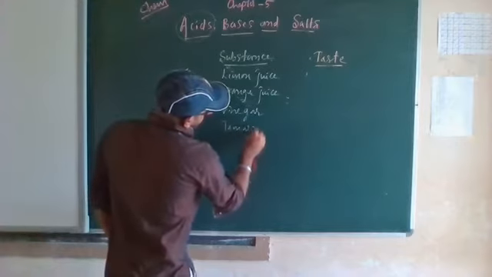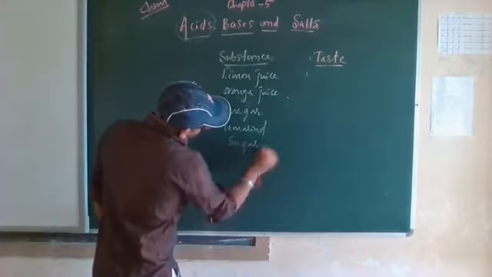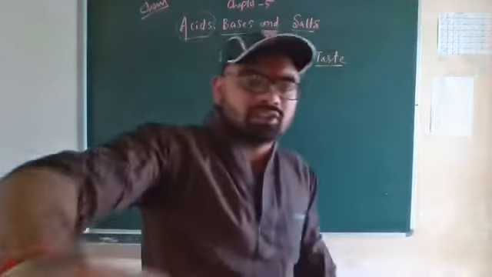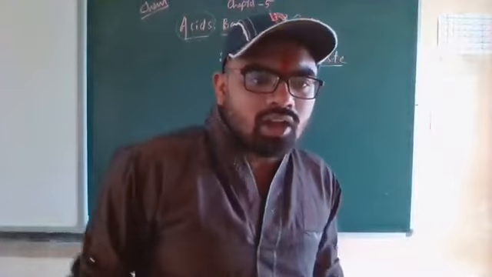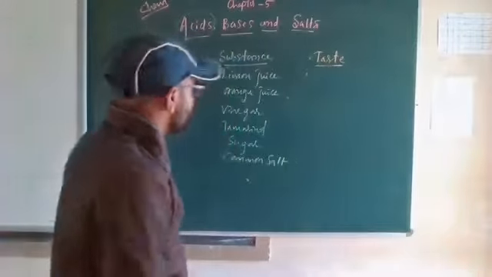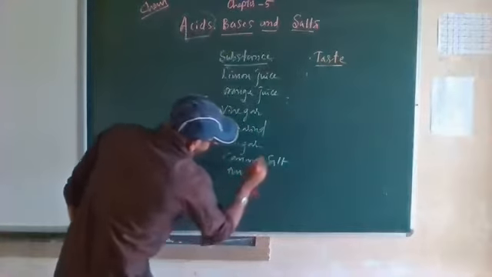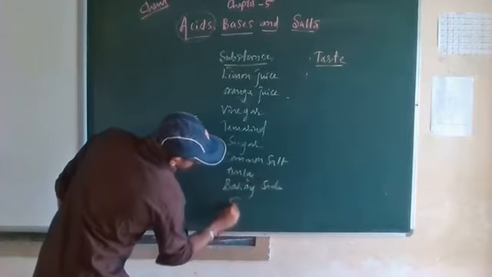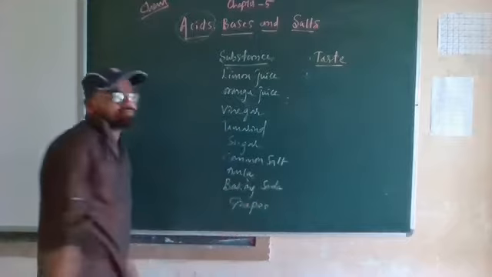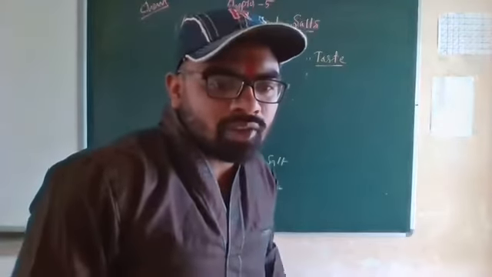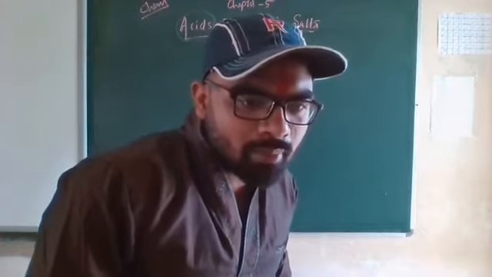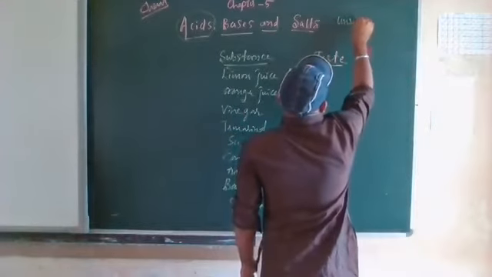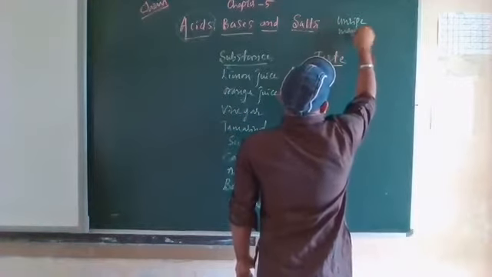Next, what are there? Amla, baking soda, grapes. Next, unripe mango, and the last one is cucumber.